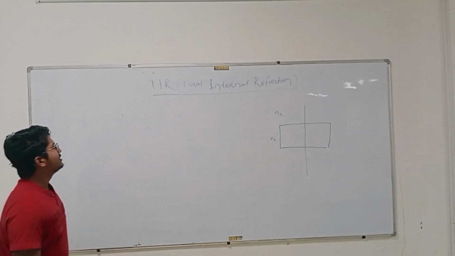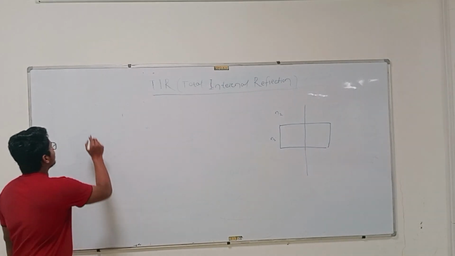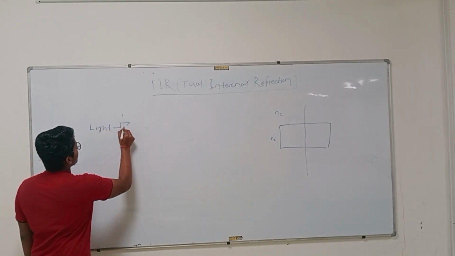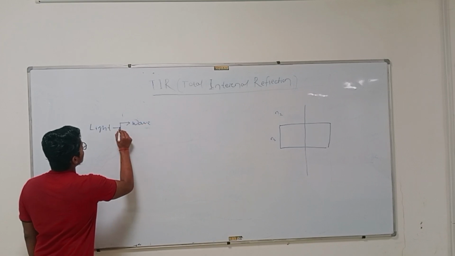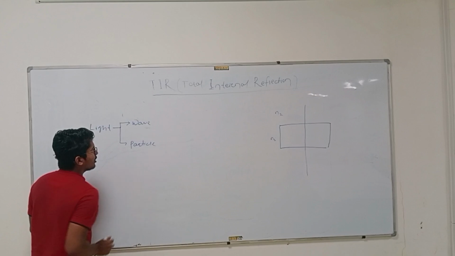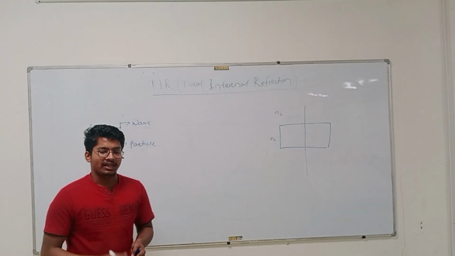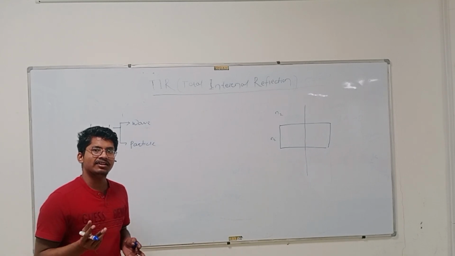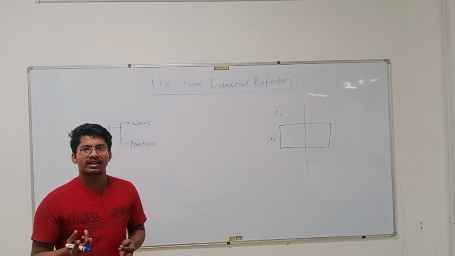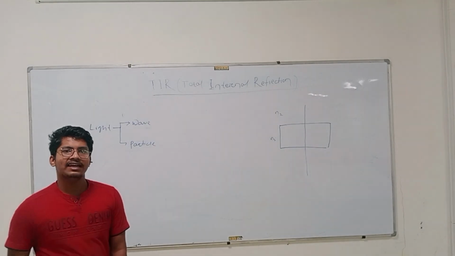behaves. So in physics, when we study light, we consider two properties of light. The main thing is light has dual nature. One is wave nature, the second one is particle nature. So light has dual nature. First is wave nature. Considering light as a wave, we discuss topics like reflection, refraction, interference, diffraction. All these things we can explain and analyze by considering the property of light as a wave.